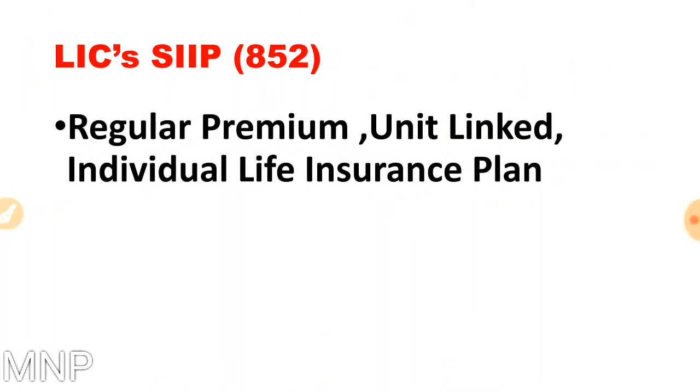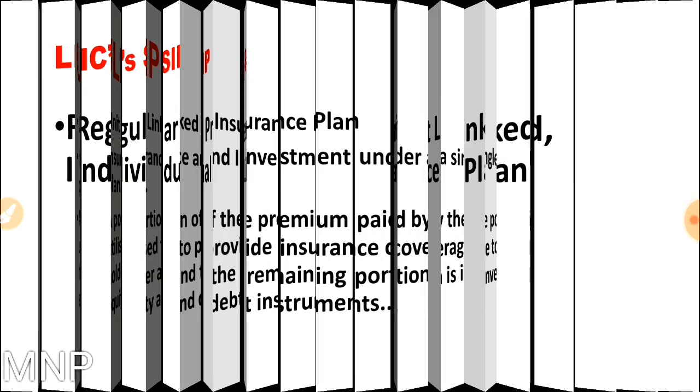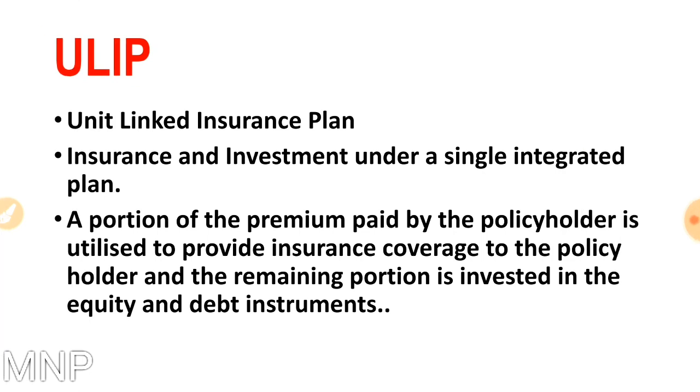SIIP plan number is 852. It is a regular premium unit linked individual life insurance plan. A regular premium means you can pay premium through yearly, half yearly, quarterly and monthly mode. Individual life insurance means there will be an ingredient of life insurance. It means you will have a life cover on this policy, and unit linked means that this plan is a ULIP plan. Friends who don't know about ULIP, here I can tell you that ULIP means unit linked insurance plan.